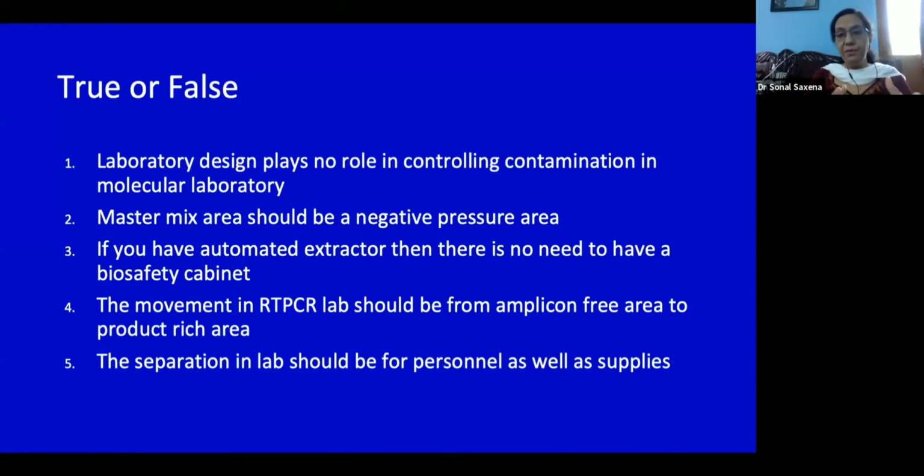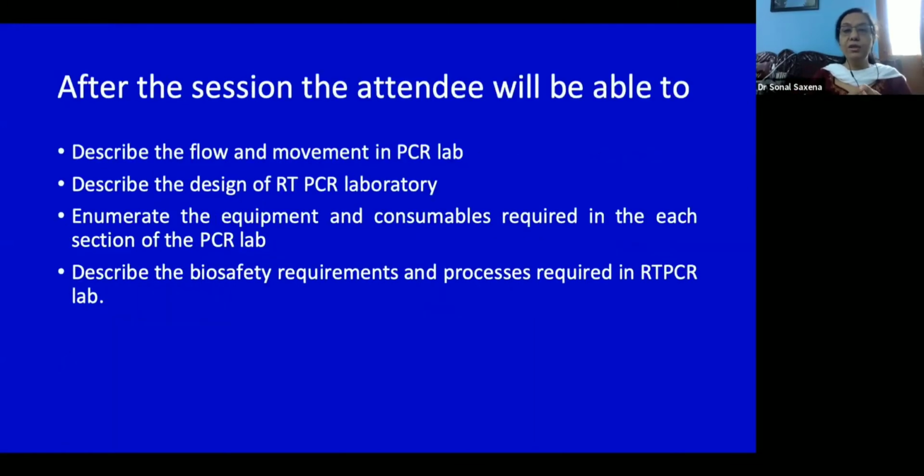Now, these are five pertinent questions which come to your mind whenever you design a laboratory for RT-PCR, or try and adapt your laboratory to RT-PCR, as we have done in the past 6 months. Most of the laboratories were not in medical colleges which had the space, the manpower, and the infrastructure. Still, we have more than 1,200 laboratories testing right now on RT-PCR. These people have adapted in whatever tier 1, tier 2, tier 3 cities with their own experiences and challenges, keeping in mind these factors, which I'm going to take you through.